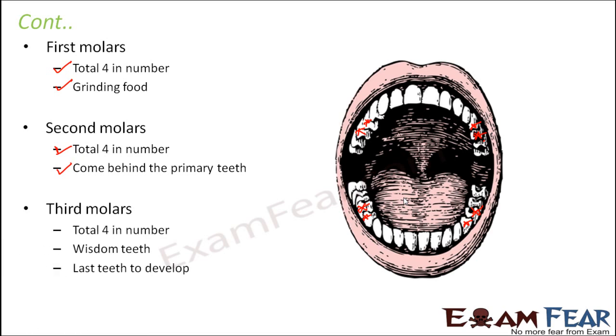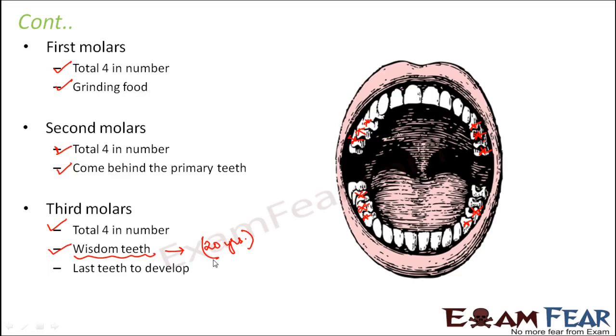The third molars are again 4 in number, one on each side, the last tooth. This last tooth is often known as the wisdom tooth. Wisdom teeth generally develop around the age of 20 years. Till you are 20, you do not develop the third molars. So most of you might have 28 teeth even now, because the wisdom teeth are yet to come up.